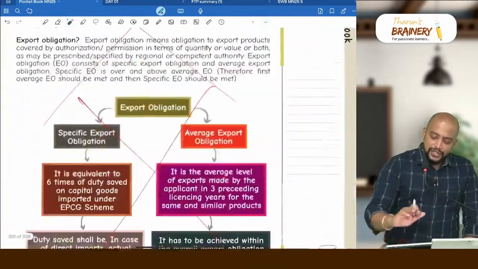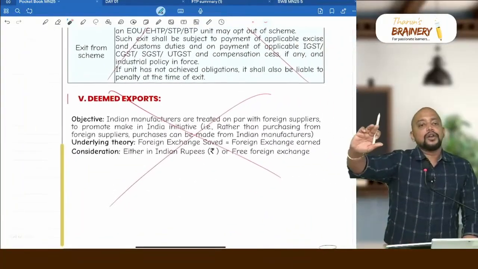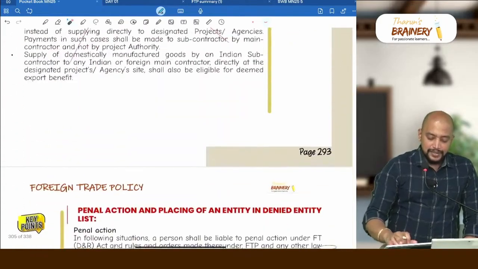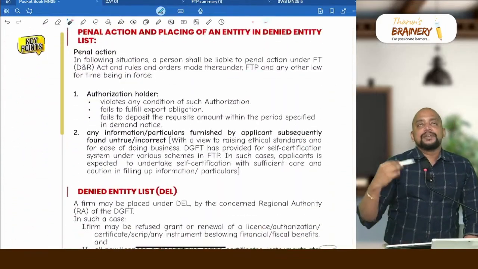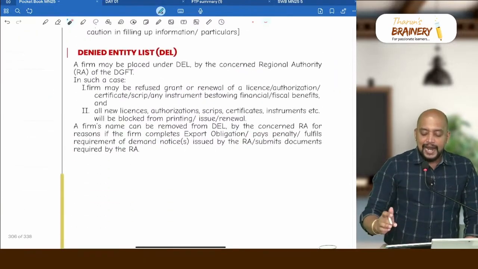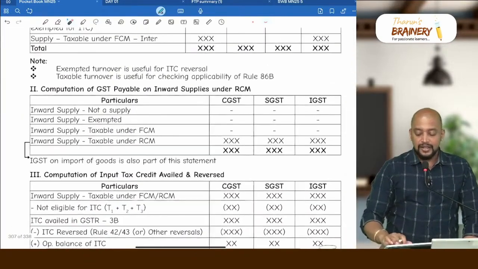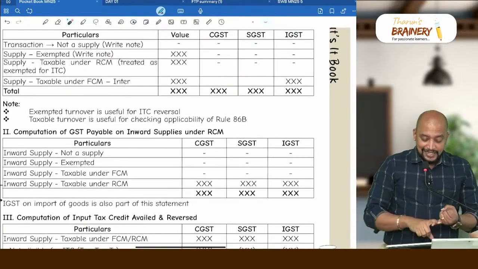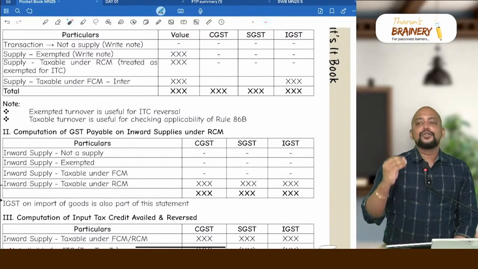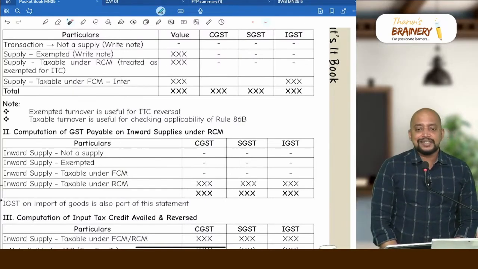Then this EPCG you delete, all other pages you delete completely, and you just follow whatever I have given, that chart. Finally, this penal action. If you are breaching any of these things, they can levy a penalty on the authorization holder, and they will be keeping the person in the denied entity list. Just remember this, enough. So with this we completed customs and foreign trade policy. Today's agenda we have achieved, including some questions we have solved on this, and tomorrow morning we will be starting with GST.